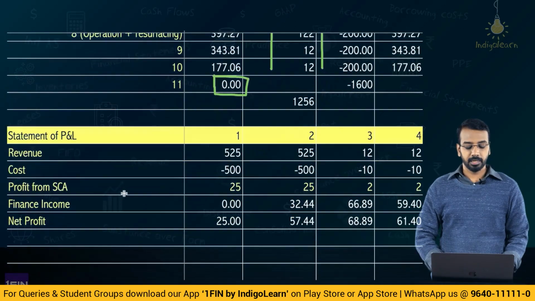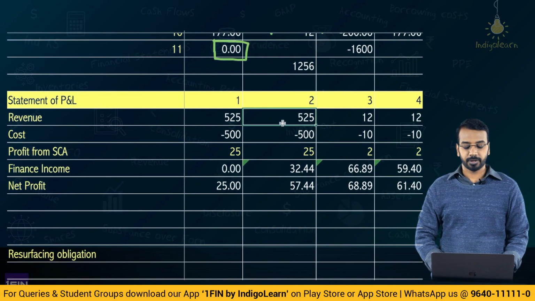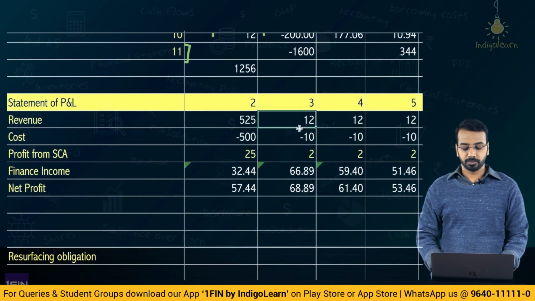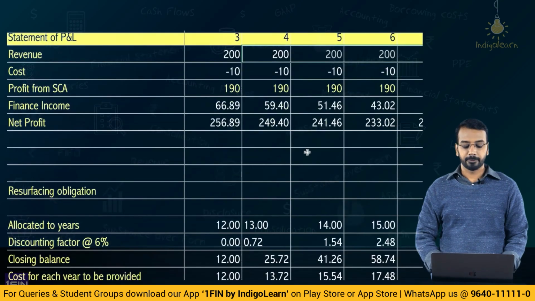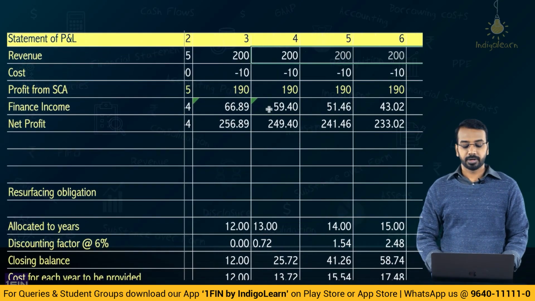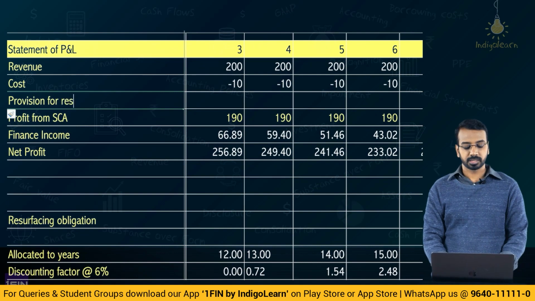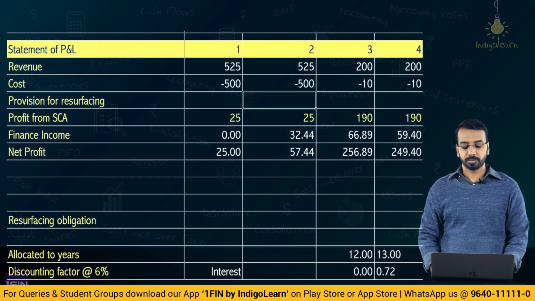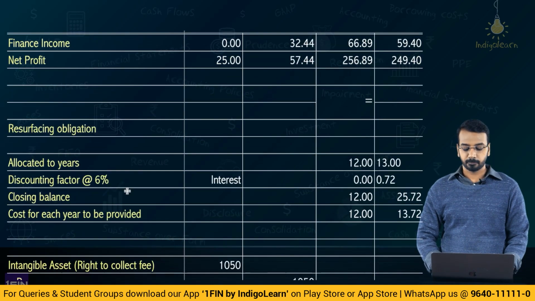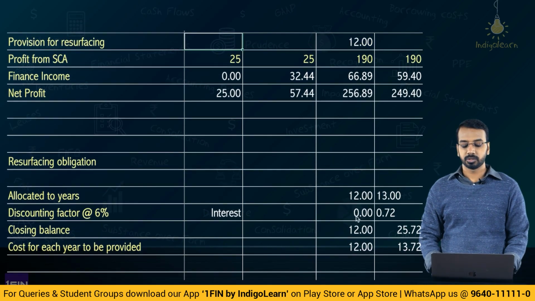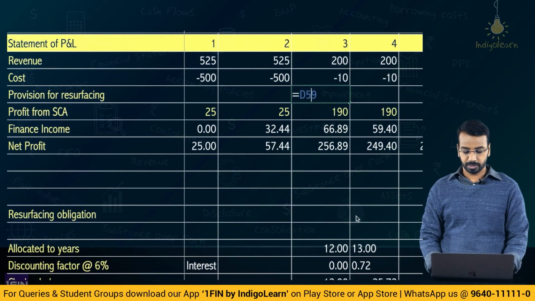So, coming to the P&L, first year revenue is 525, third year onwards revenue is 200, okay. Then, cost we have seen 500, then provision for resurfacing from year 3 onwards including interest is 12. Here you have calculated, so that you can plot it. I will put it minus 12.